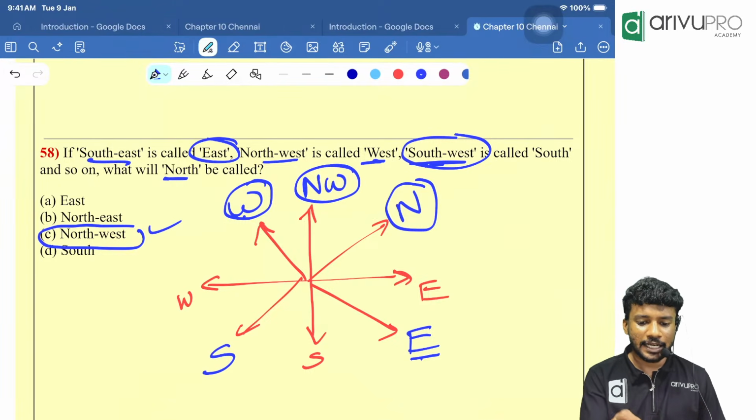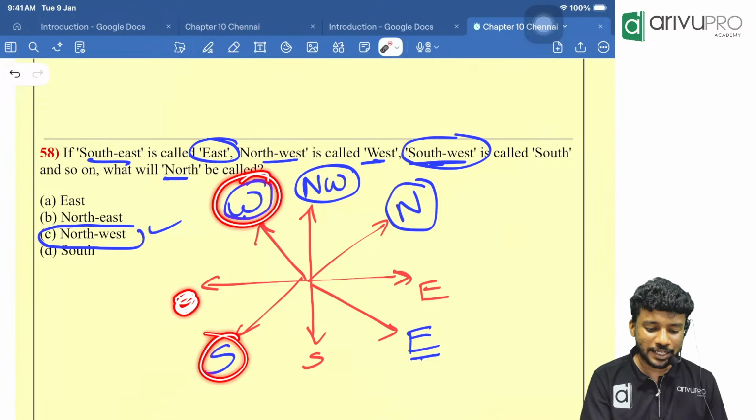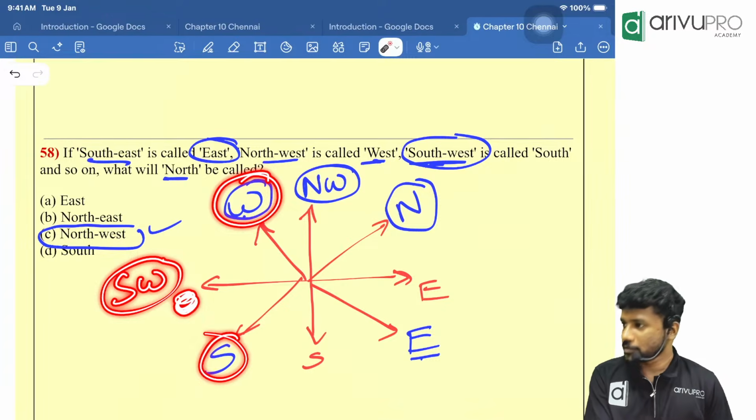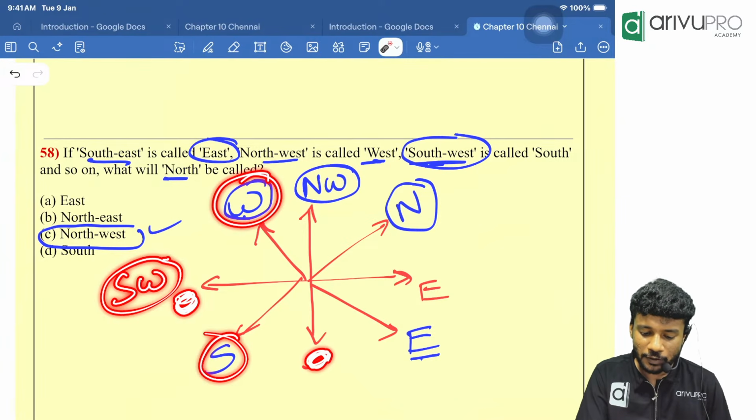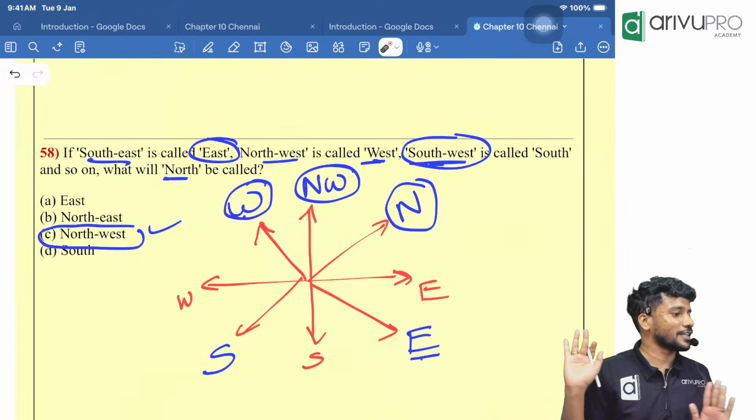Now people, can anyone tell me what will west be called? West is now in between west and south. So it will be called as southwest. Then south will be called as what? Southeast. East will be called as what? Northeast. Erase and draw.